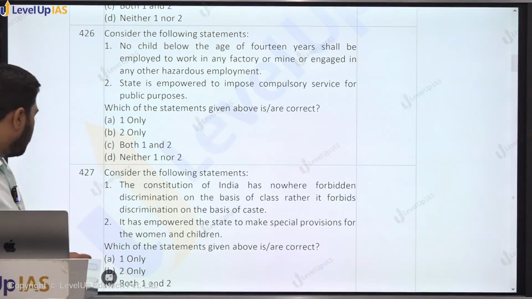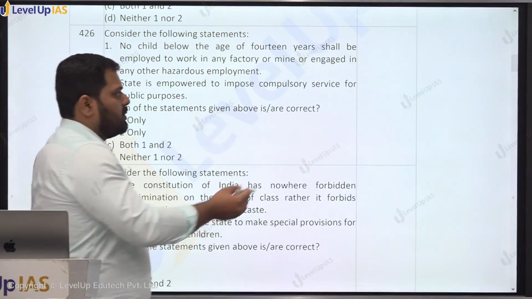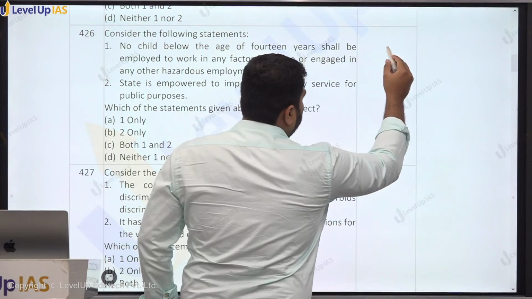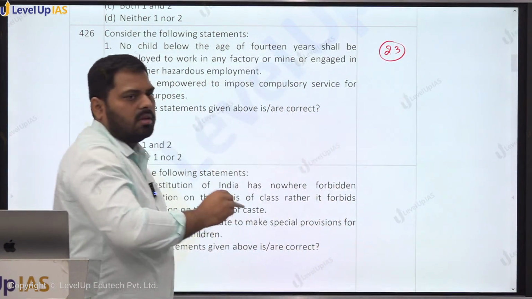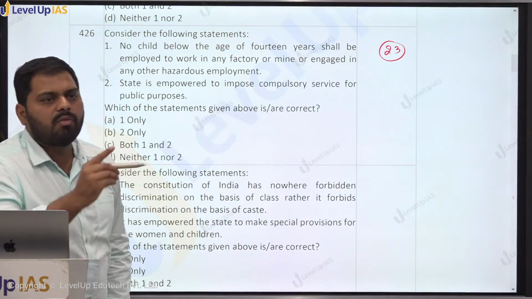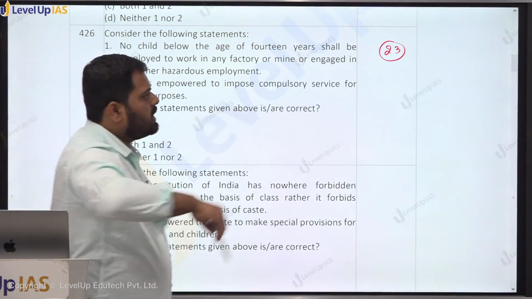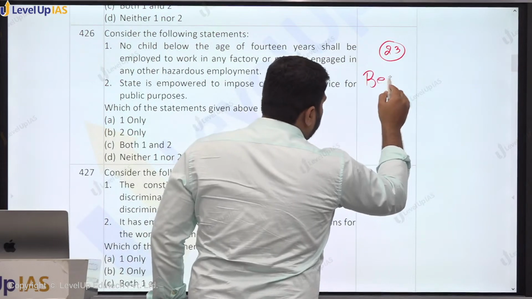But if you look at one more article in this, we have Article 23 that says no person shall be subjected to human trafficking and forced labor, begar. So begar is labor without pay, right?